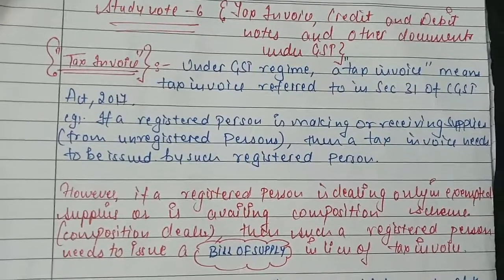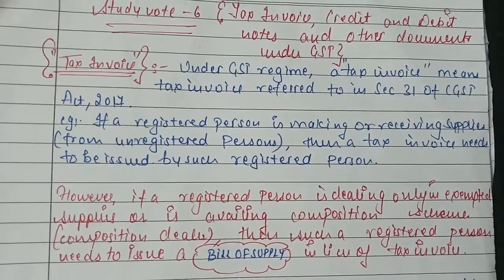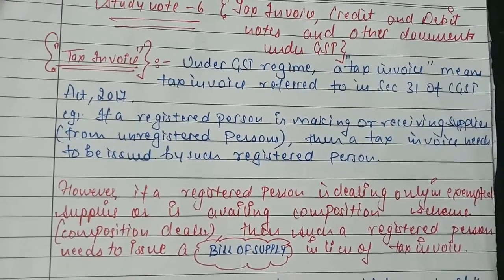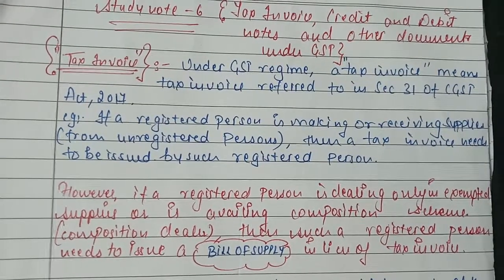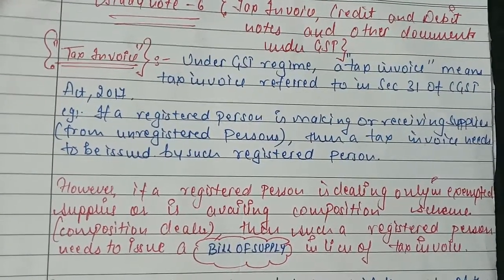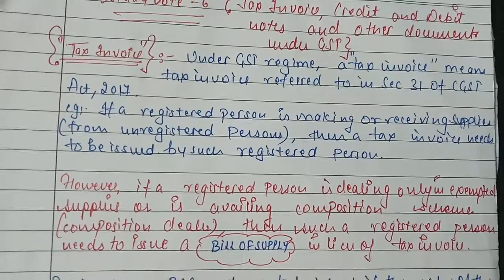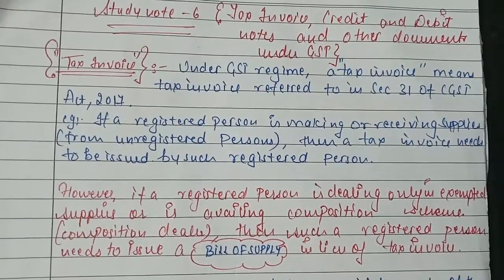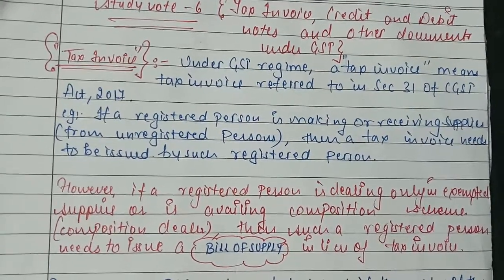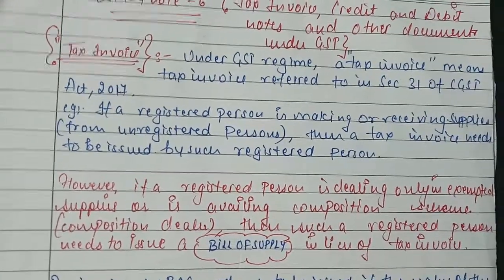However, if a registered person is dealing only in exempted supplies or availing the composition scheme, then such a registered person need not issue a tax invoice, and instead he needs to issue a bill of supply.